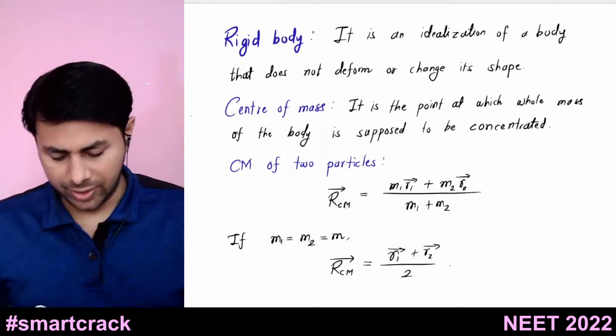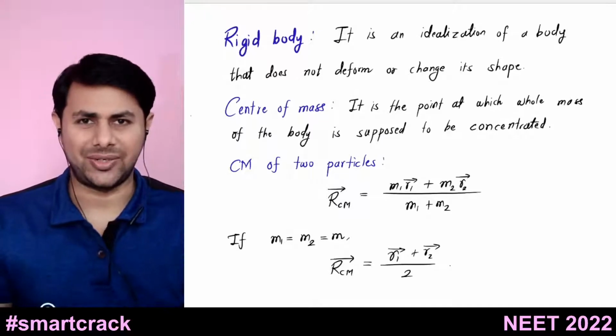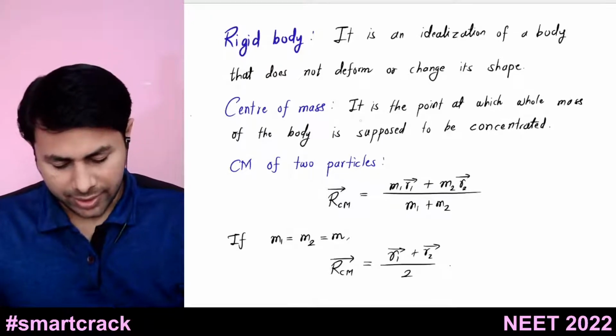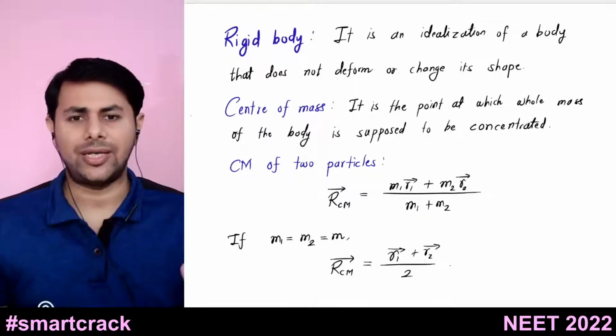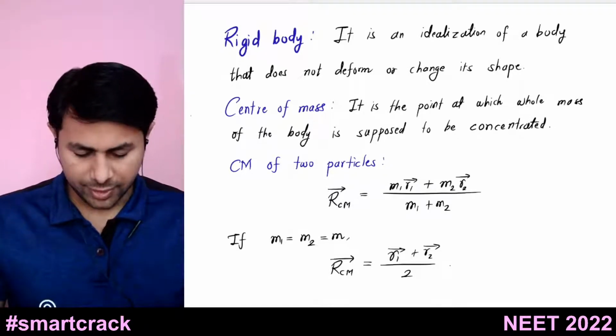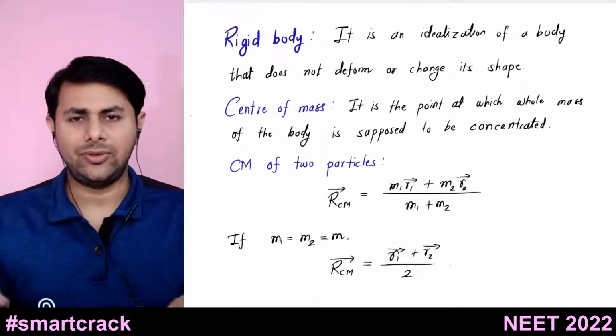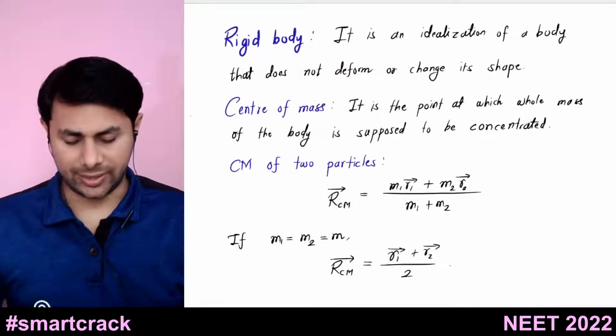So the center of mass makes this rigid body kind of a single particle. Let's see how. It is the point at which the whole mass of this body is supposed to be concentrated. So what is center of mass? It is the point at which we suppose that the whole mass of the body is concentrated.